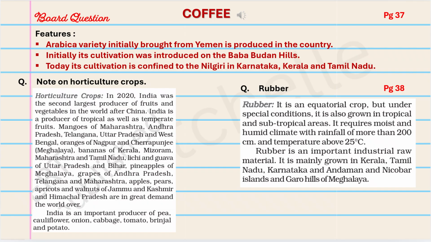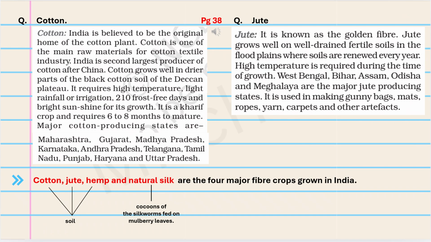On page 38, we have two questions, note on horticulture crops and on rubber. Please mark it in your textbook as shown. On page 38, we have a note on cotton and jute, and we have one objective. Cotton, jute, hemp and natural silk are four major fiber crops grown in India. However, cotton, jute and hemp are grown in soil, and natural silk comes from the cocoons of the silkworms that are fed on mulberry leaves.